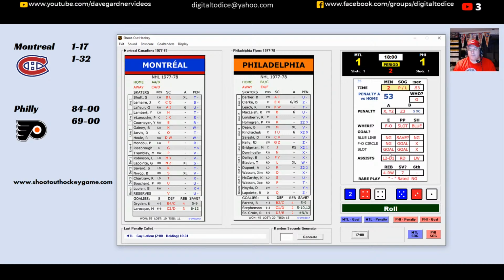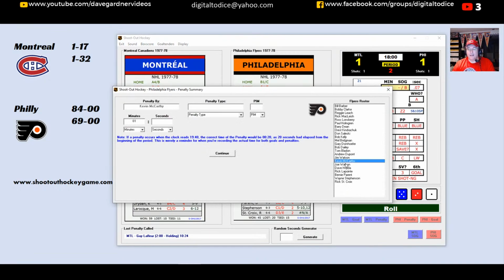So we get 2 minutes off the clock here to begin the second period. The number is 56. That could be a penalty on the Flyers. I would say could be. It's going to be. Joey Watson's going to get this penalty here. And we'll put him in the box.